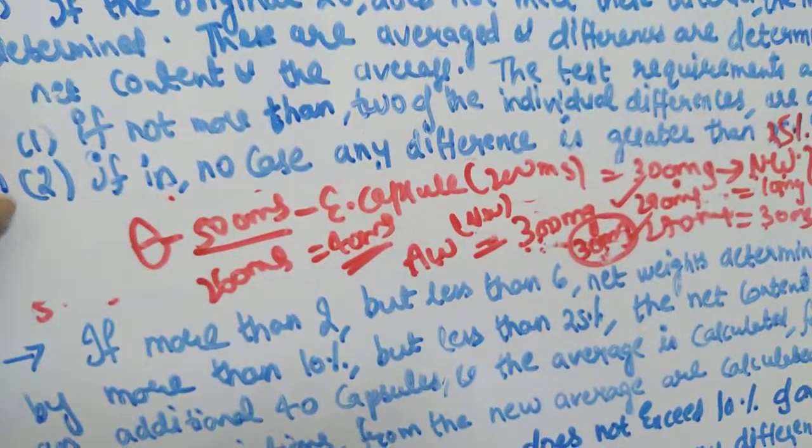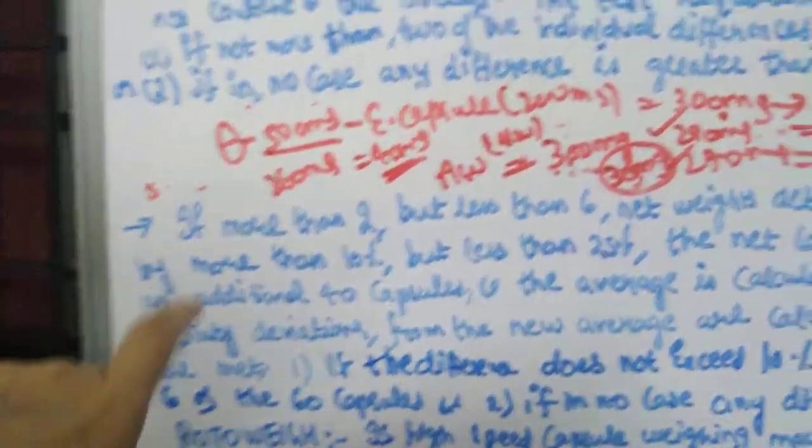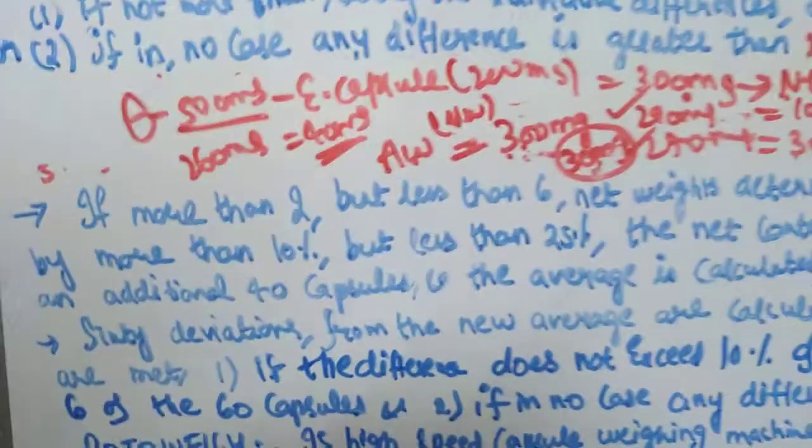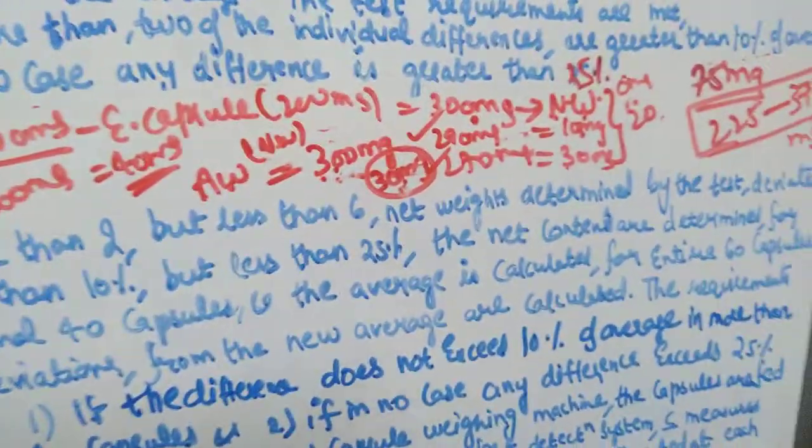Even if this criteria is not met, then you have to proceed with another 40 capsules. So 20 plus 40 becomes a total of 60 capsules. So let us discuss that now.